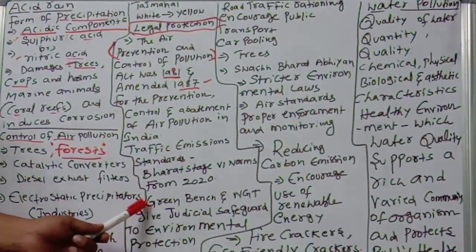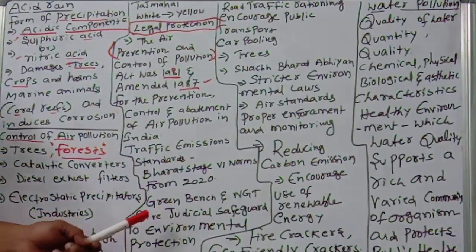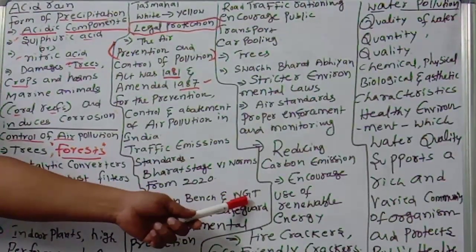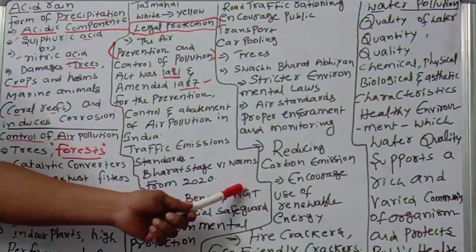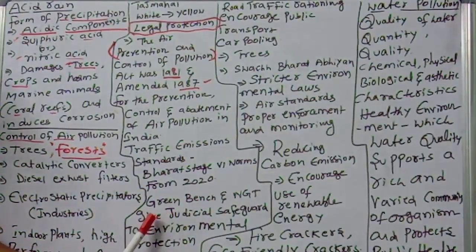They decided. Next, the Green Bench and the National Green Tribunal give judicial safeguard to environmental protection. NGT means what? National Green Tribunal. What will they do? The Tribunal gives judicial safeguard to protect the environment. So what about in India? How to control the pollution in India?